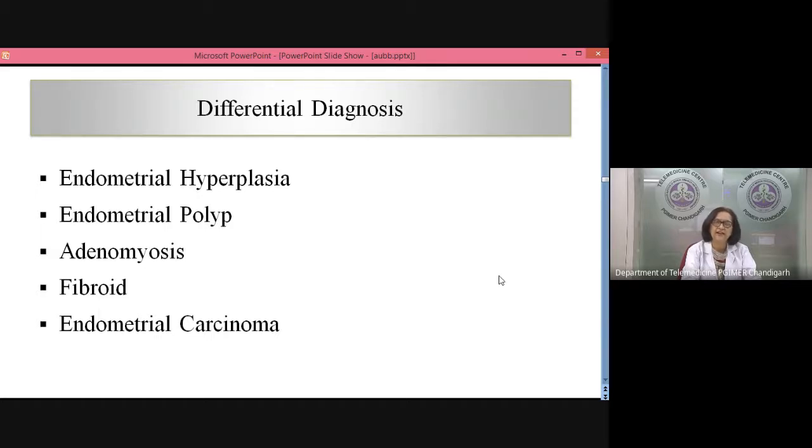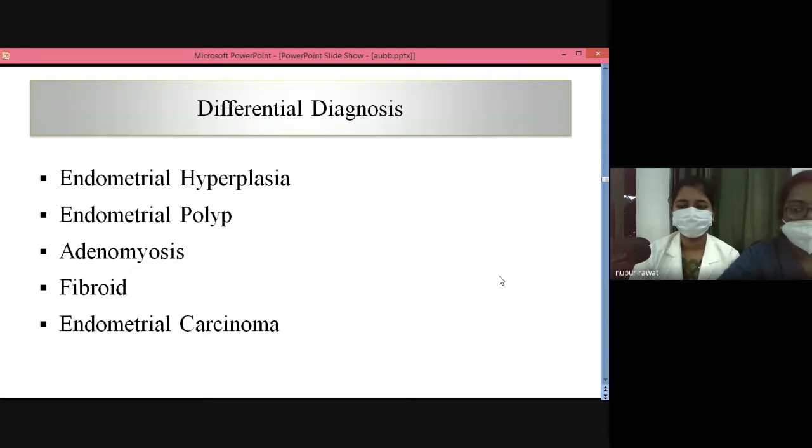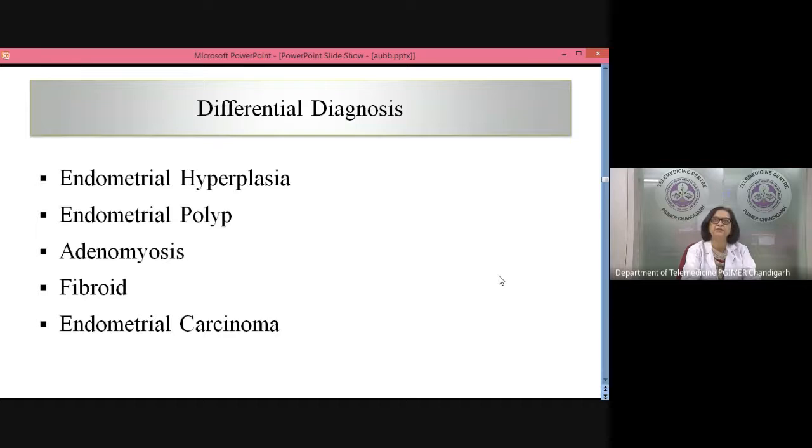You want to straight away start her on progesterone? She's not bleeding at the moment. You don't need any hemostatic progesterones. Am I right? Do you understand that? If she had come and she's profusely bleeding, I want to start straight away progesterone, I would probably say yes. But at this point of time, she's not bleeding. What would you like to do in this patient?